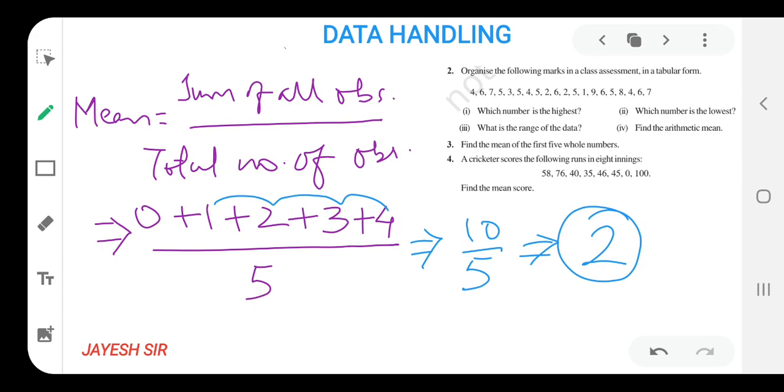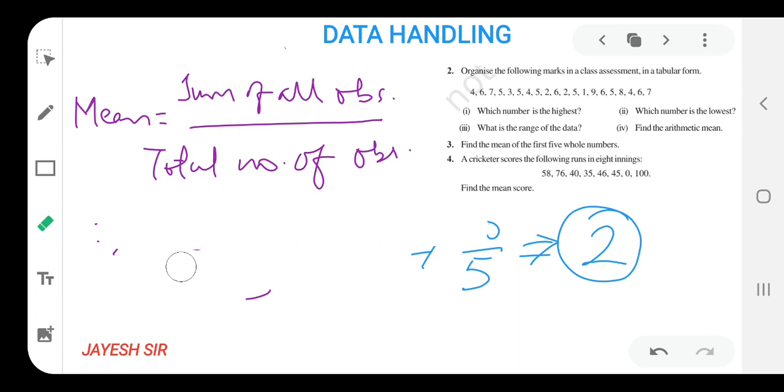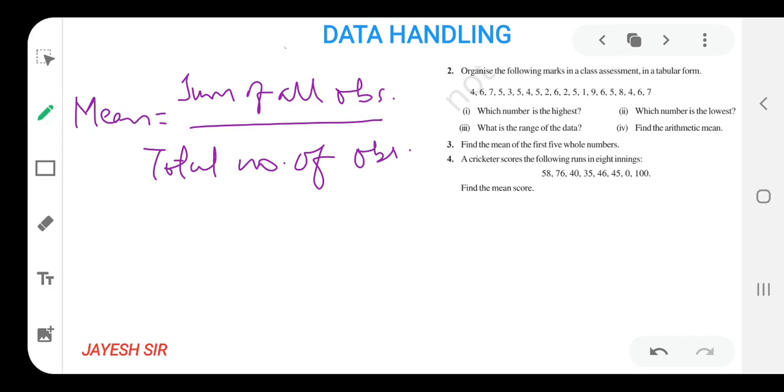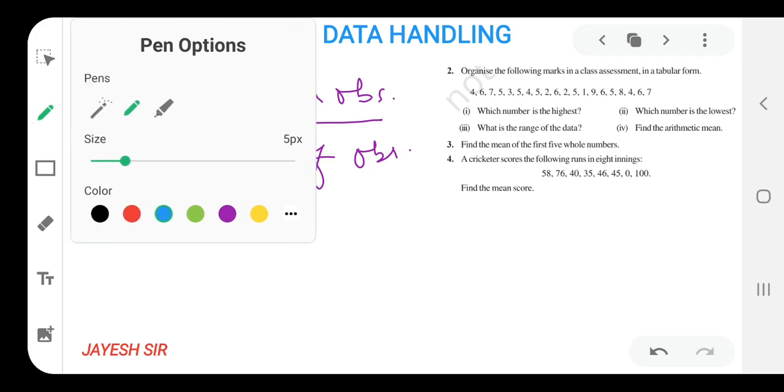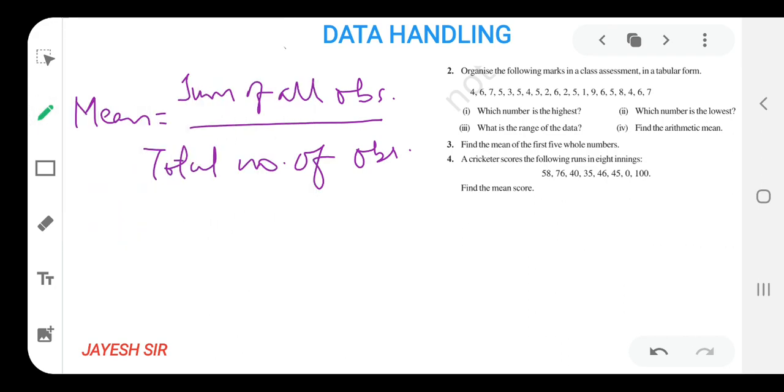So let us begin with the last sum for the day. A cricketer scores the following runs in 8 innings. So friends, if you are capable of solving it on your own, pause the video and try to solve it on your own. Because we have done this type of sum just now, I hope you all are clear with the concept. So I have not erased the formula, because we need to find the mean score. That means the formula will be required by us. So that's why I have not erased the formula.